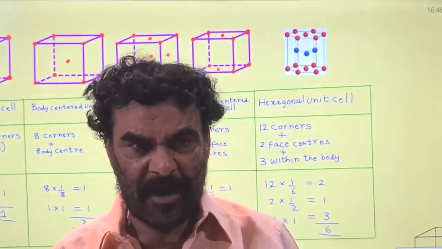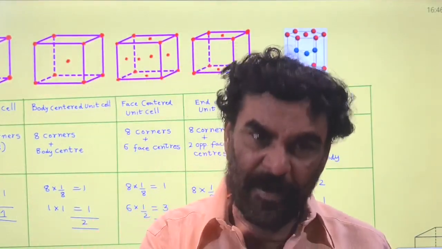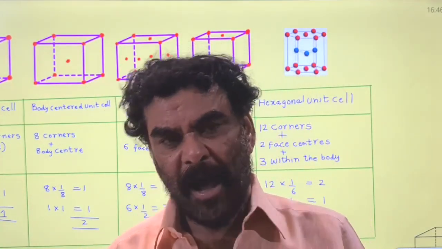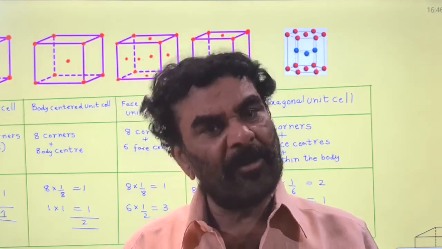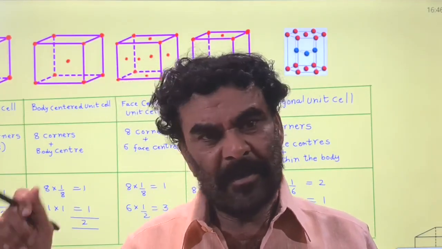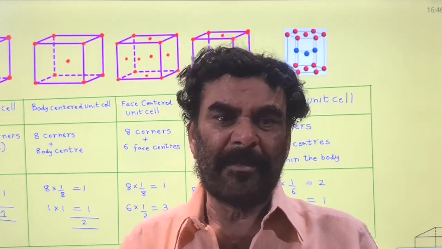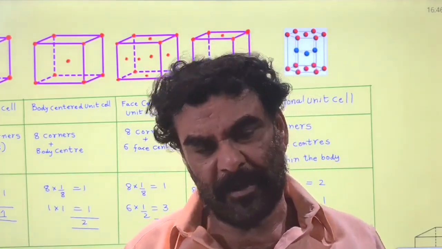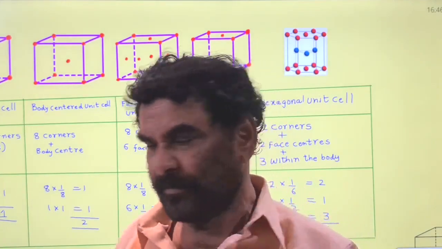Whereas in the rhombohedral, alpha is equal to beta is equal to gamma, but not equal to 90 degrees. They are not perpendicular, that is the difference.